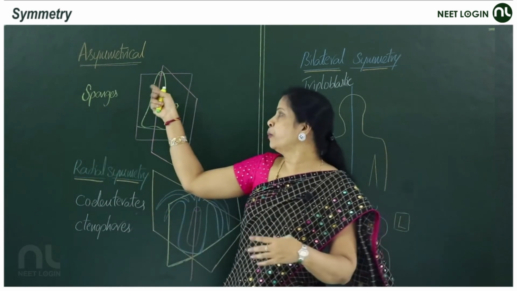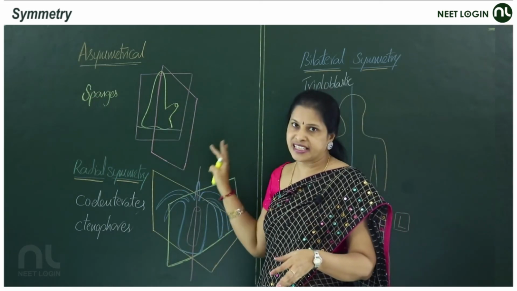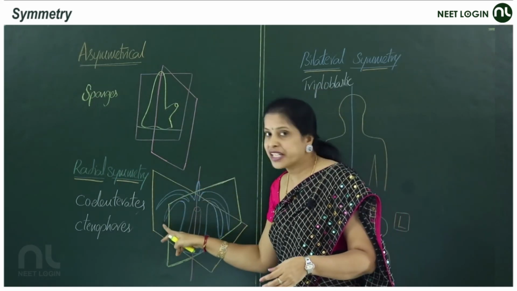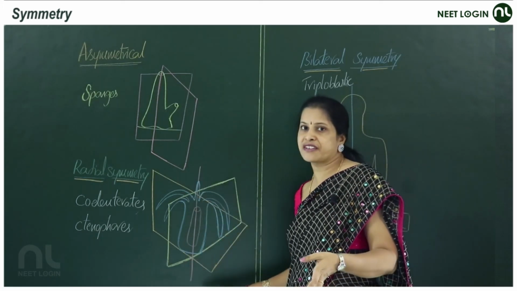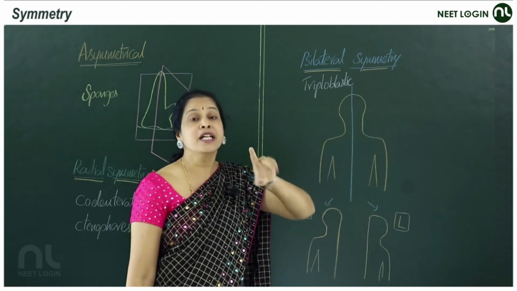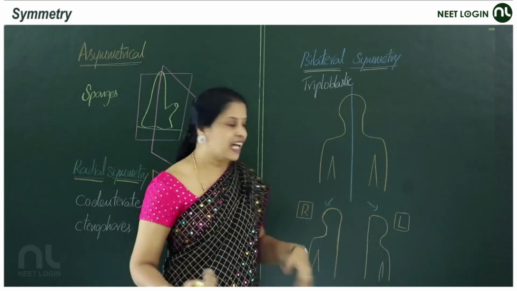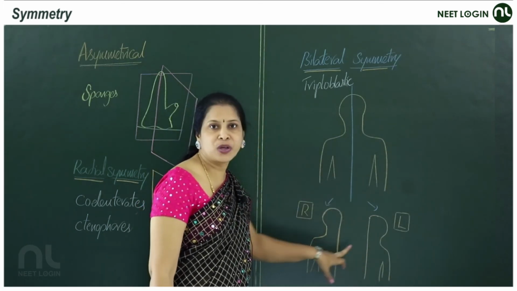Here no other plane, any plane, is going to produce identical halves. Whereas in radial symmetry, many planes, any plane passing through the central axis, whereas in bilateral symmetry, only one plane produces identical halves like the right half and the left half, as shown in the figure.